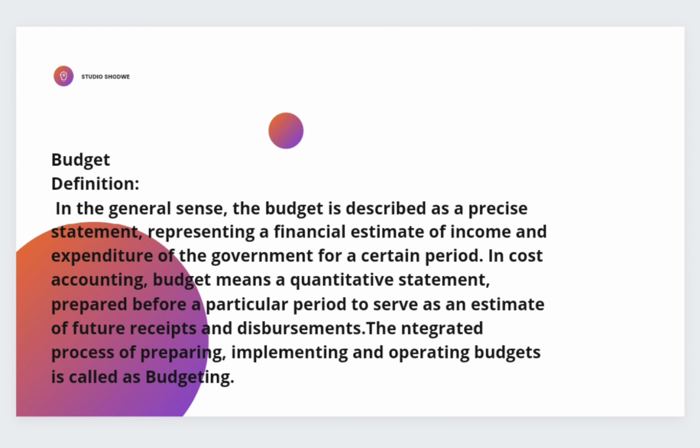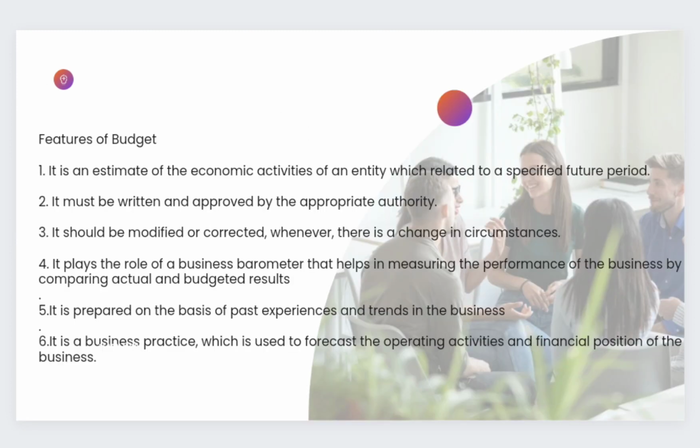In cost accounting, a budget means a quantitative statement prepared before a particular period to serve as an estimate of future receipts and distributions. The process of preparing, implementing, and operating budgets is called budgeting. Next, we see the features of budgeting.